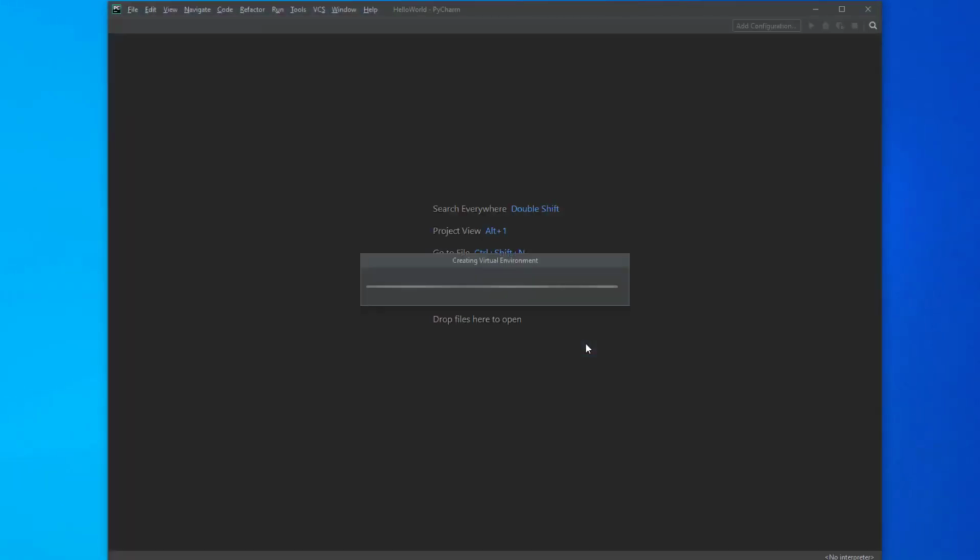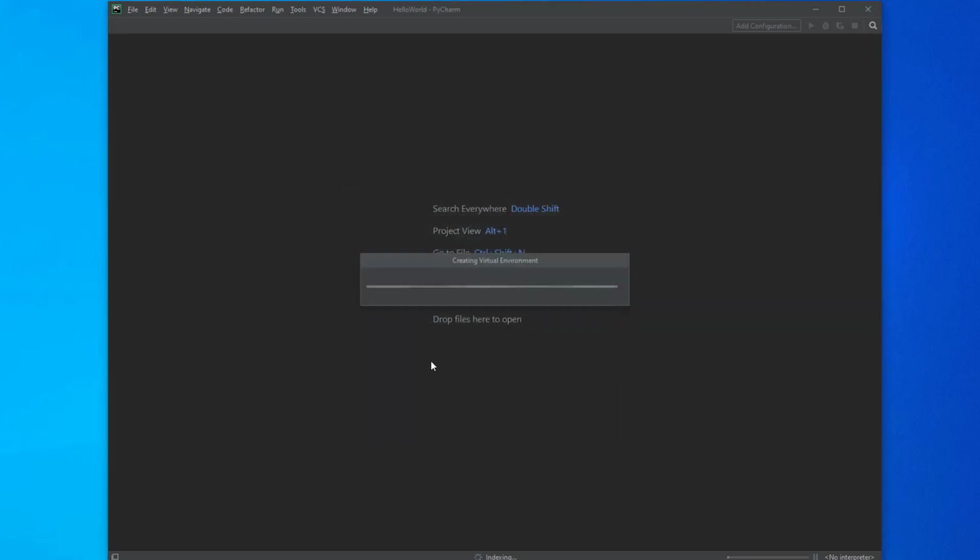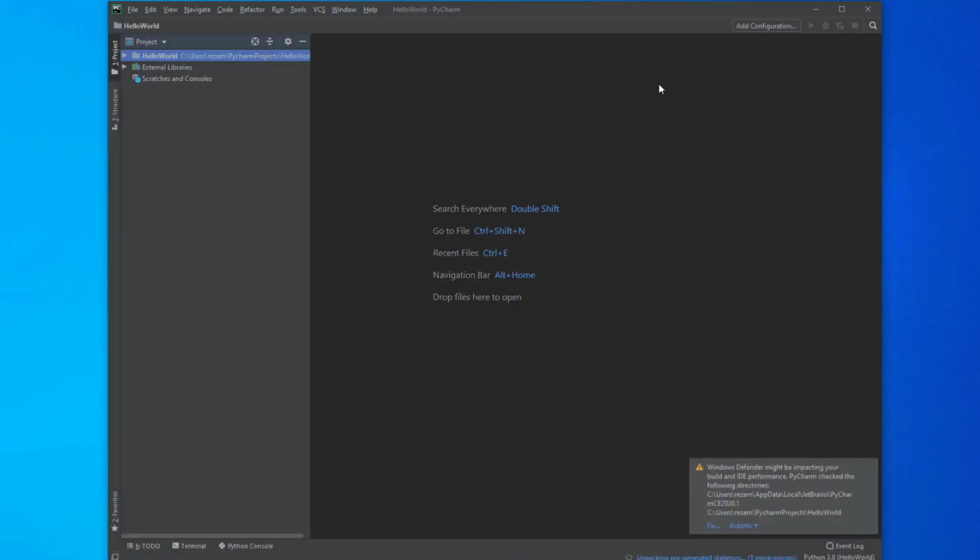And we'll wait a bit for PyCharm to create our project and build the dependencies. I don't need the tips and tricks, so I will ask not to show it again. It takes a bit to provide the project for us and build all the dependencies, and of course load Python libraries inside the project.